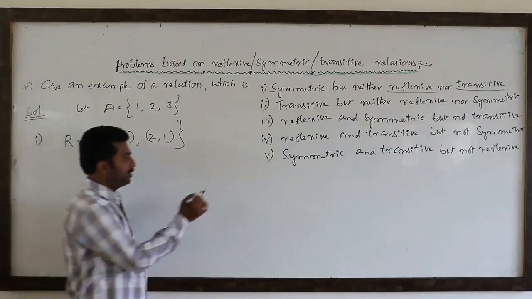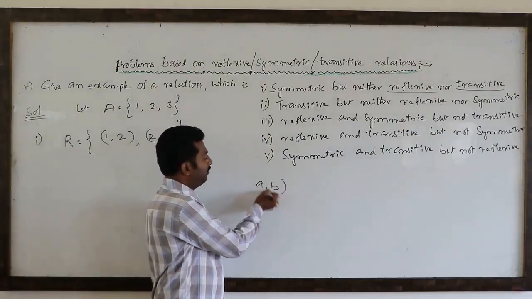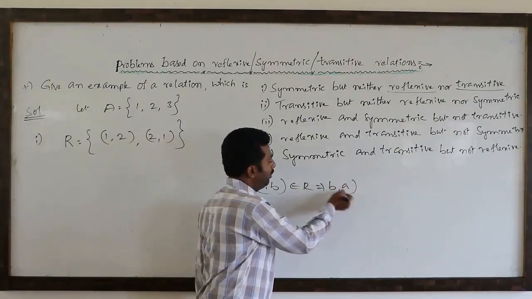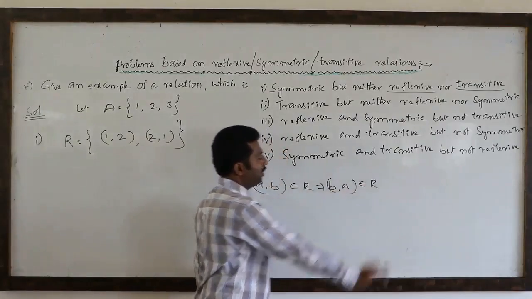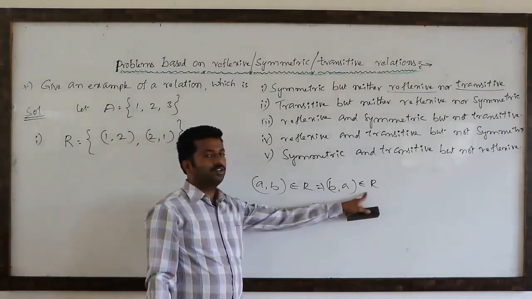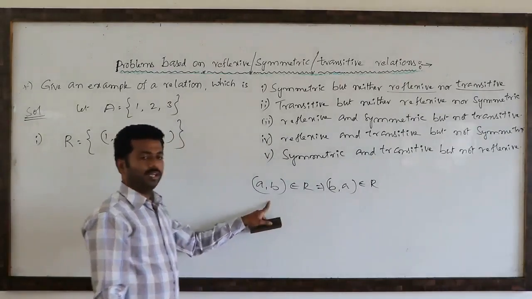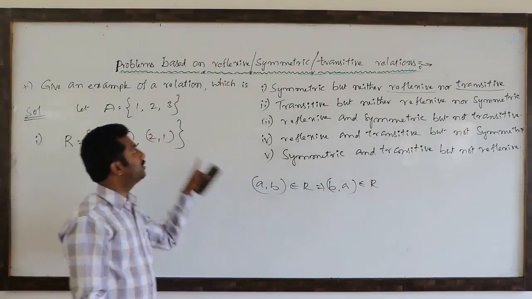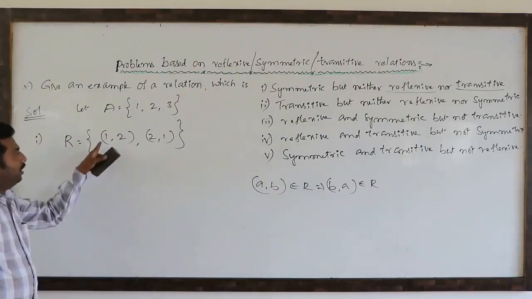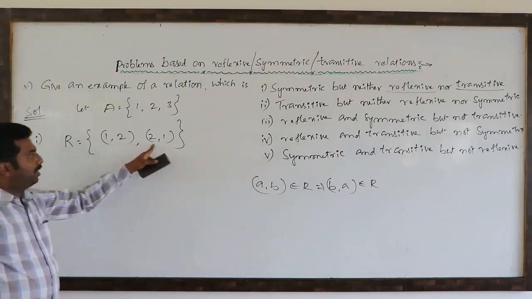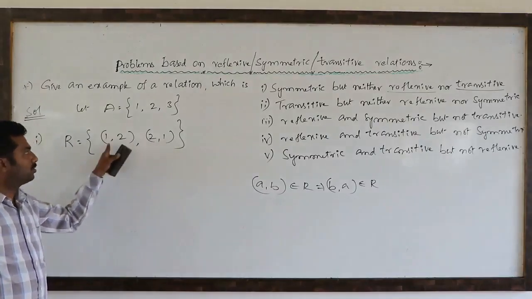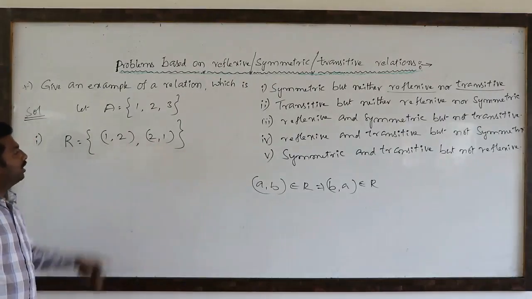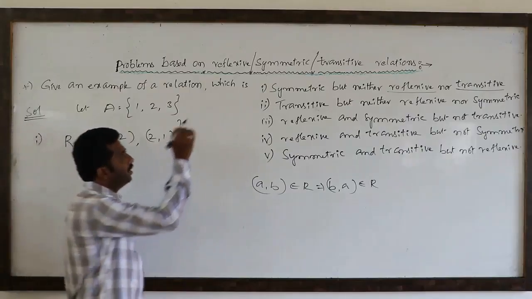What is symmetric nature? If (a, b) belongs to capital R, from this, (b, a) also must belong to capital R. If (b, a) is not there in capital R, that is not symmetric. If (b, a) is also present in capital R, that is a symmetric relation. Suppose (1, 2) means (2, 1), (2, 1) means (1, 2). So clearly this is a symmetric relation.